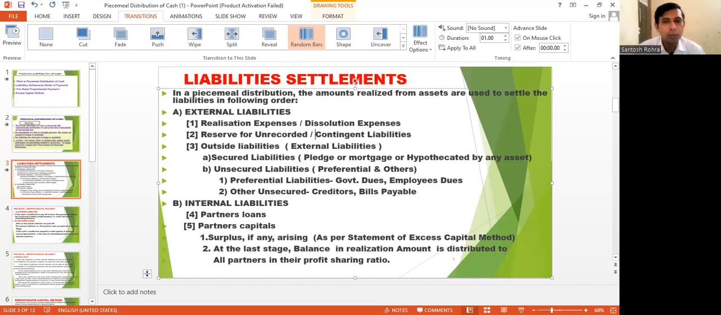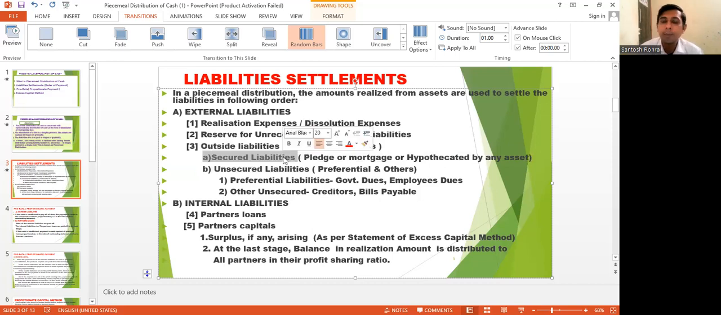After keeping some amount for contingent or unrecorded liability, we have to pay the outside liability, called external liability. Basically, it is the first external liability to be paid at the time of dissolution of the partnership firm. So the chapter piecemeal distribution basically talks about these types of liabilities to be paid and the order of payment made. Outside liabilities are again subclassified into two categories. One, secured liabilities.